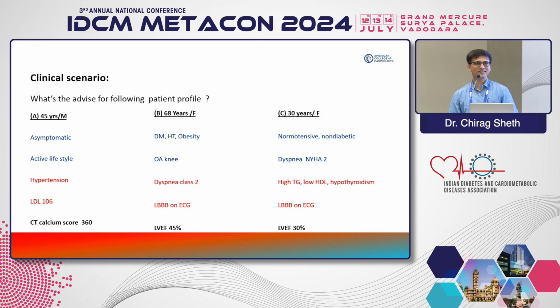Right. Any other opinions? Like Dr. Parag is suggesting that patient B and patient C should receive angiogram, and patient A can be left alone, and we should do ASCVD risk score calculation and then decide what to do. Yes. So ecosprin, yes. What else? Statins. LDL 106, do we want to look into anything else? Like, what dose of statin would you give? You look at other risk factors. This is all we have. All positive things are noted here: asymptomatic right now, physically active lifestyle, non-sedentary, non-diabetic, hypertension, LDL 106.